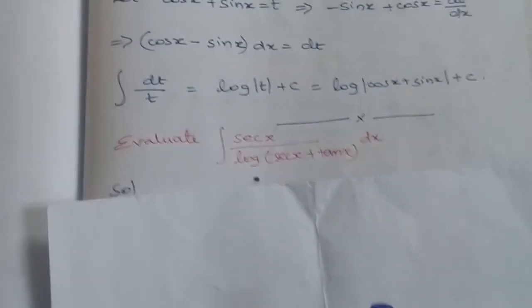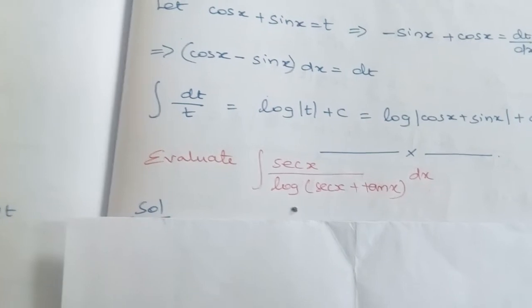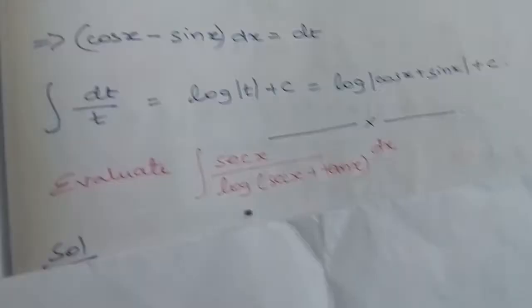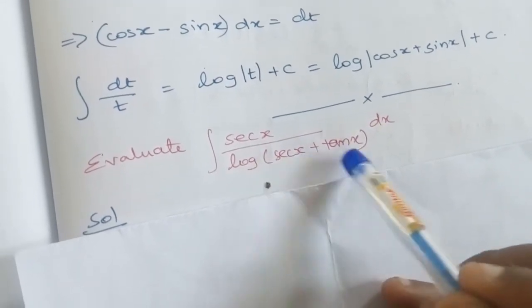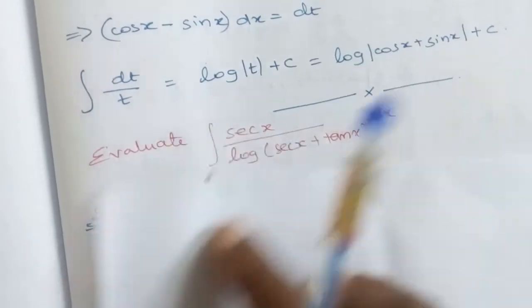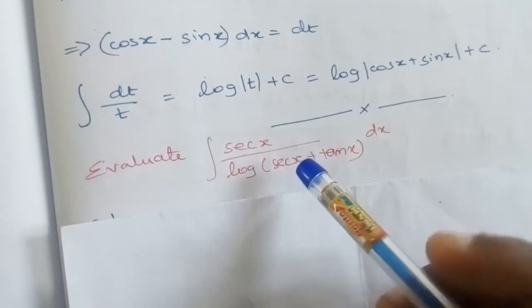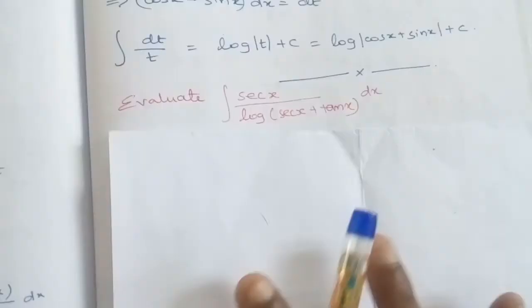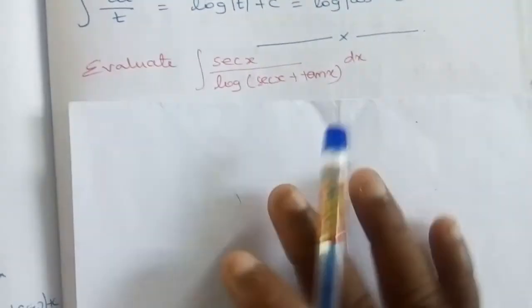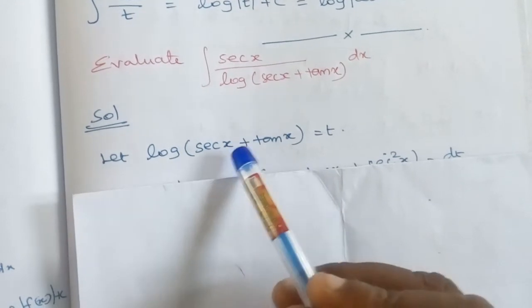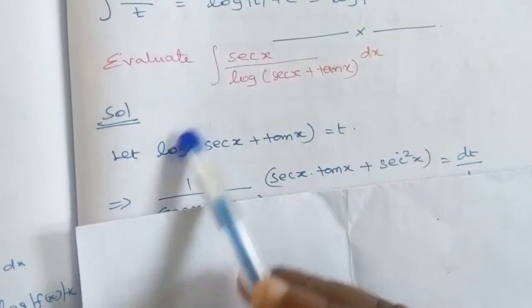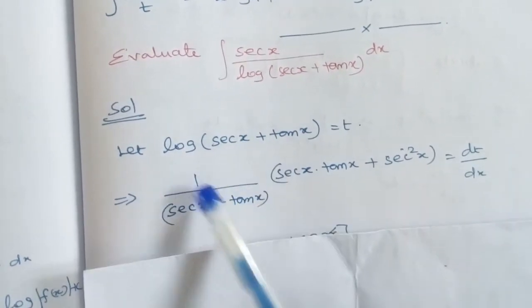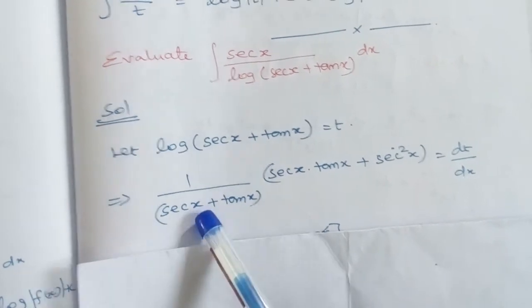Now we will move on to the next question. Evaluate integration of secant x divided by log mod (secant x plus tan x). So normally we know that 1 divided by log mod (secant x plus tan x) is a composition function, and this log mod (secant x plus tan x) can be considered as t, and we will check whether we get the other function. So we assume log mod (secant x plus tan x) is equal to t. When we take the derivative, derivative of log f is 1 divided by f, hence we get 1 divided by (secant x plus tan x).